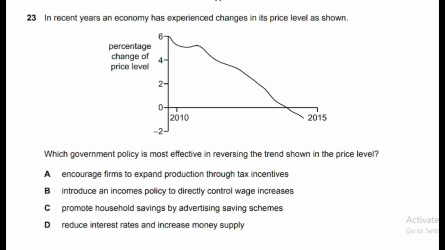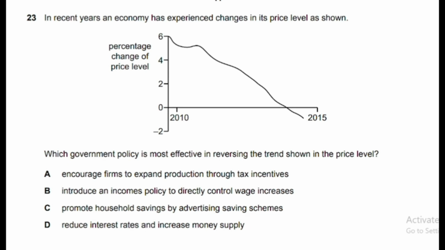In recent years, an economy has experienced changes in its price level as shown below. Percentage change in price is decreasing and it moves to the negative region during 2015. Which government policy is most effective in reversing the trend shown in the price levels?